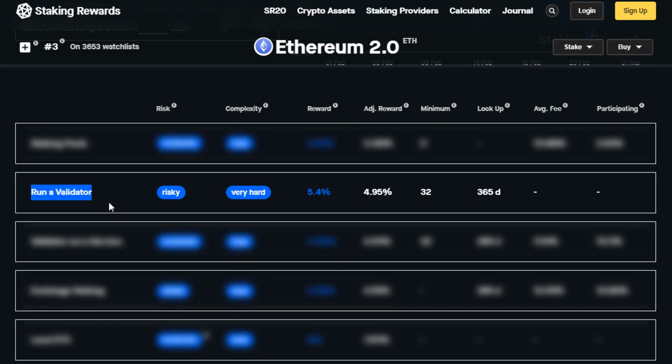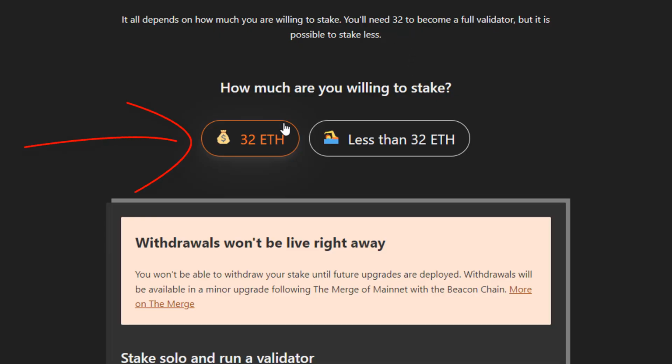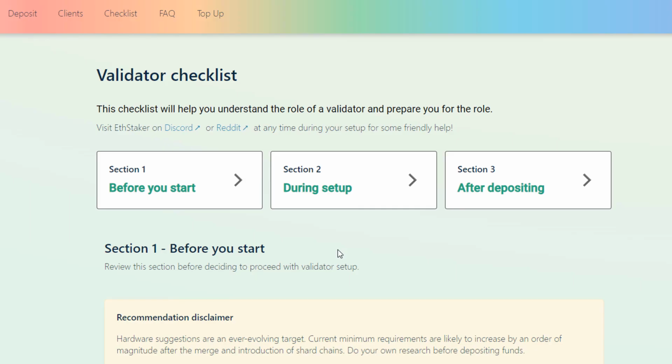First methodology we'll be talking about is running your own validator. And the thing about Ethereum is not everyone can be a validator if you own any amount of Ethereum. You need a certain amount. To even become a full validator, you need at least 32 ETH. On top of that, you do need to meet certain hardware requirements in order to run the full node validator. You can't just be running this on a 2010 MacBook.